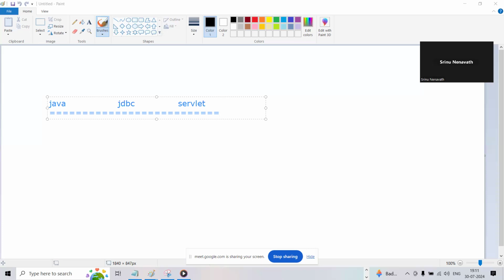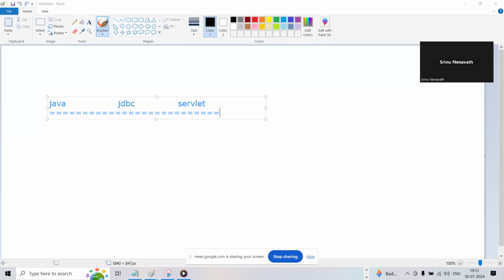Can you give me at least 3 points? You can talk about Java, JDBC and Servlet, guys. Why do we need to go for Java? Why do we need to go for JDBC? Why do we need to go for Servlet? There are some advantages and special things by using Java, JDBC and Servlet.